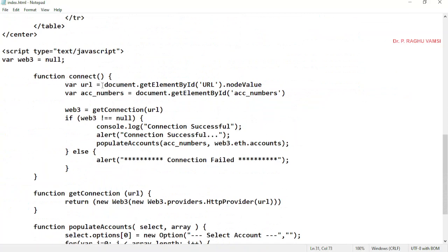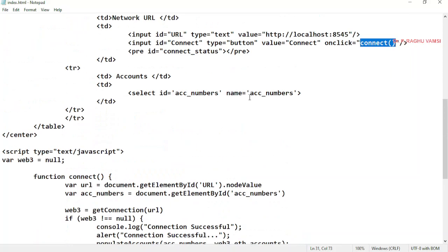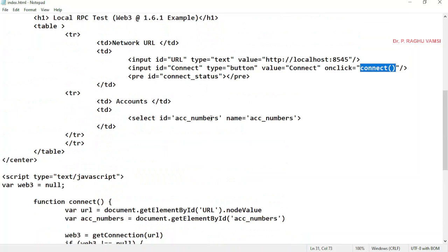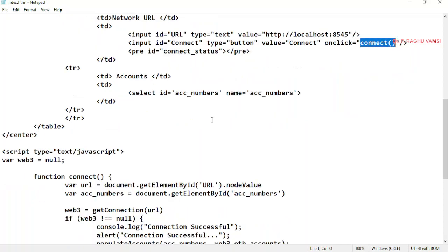Now var url is equal to document.getElementById of url, dot value. This URL value will be obtained in the url variable. Var accountNumbers is equal to document.getElementById of accountNumbers, because whenever this is connected, the accounts should be populated in the drop down box. So I'm going to get the ID of the account numbers drop down box.